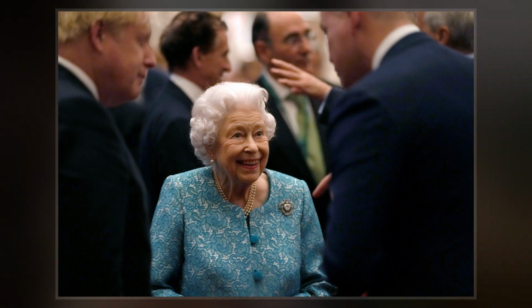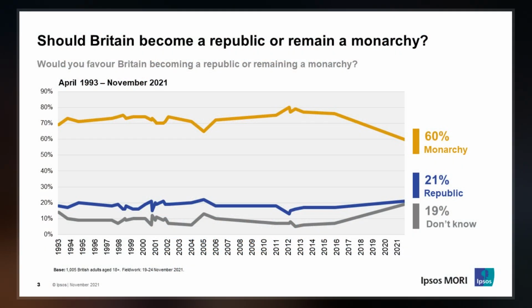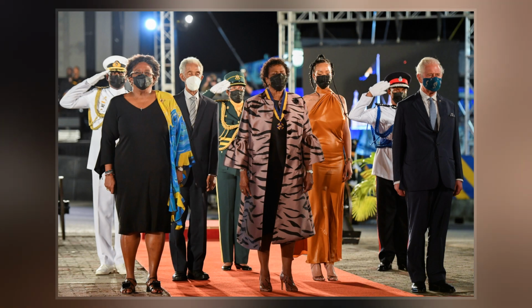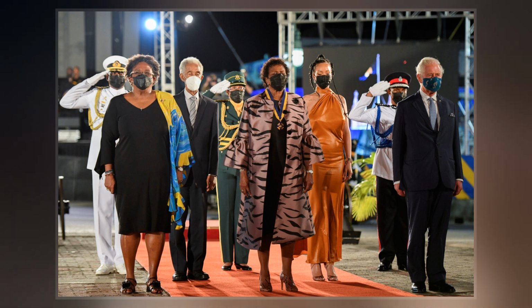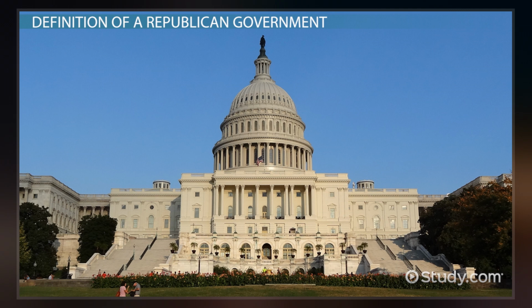A republican government existed in England and Wales, later along with Ireland and Scotland, in the mid-17th century as a result of the parliamentarian victory in the English Civil War. The Commonwealth of England, as the period was called, lasted from the execution of Charles I in 1649 until the restoration of the monarchy in 1660.